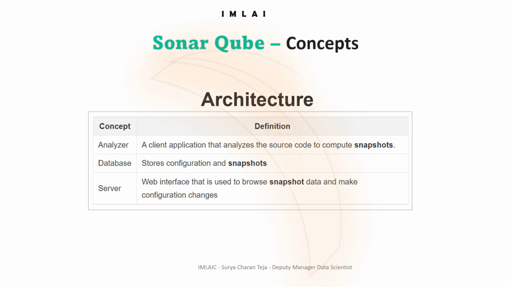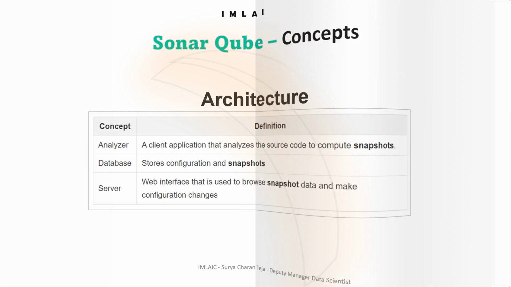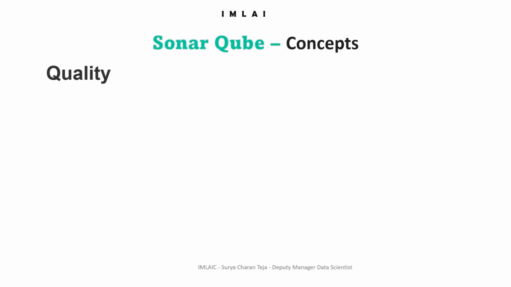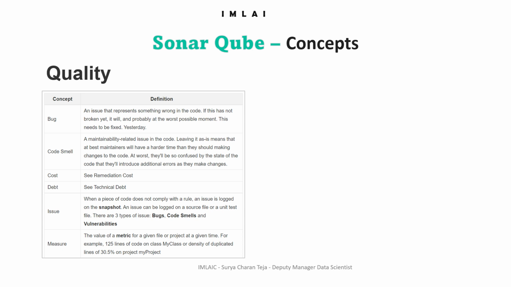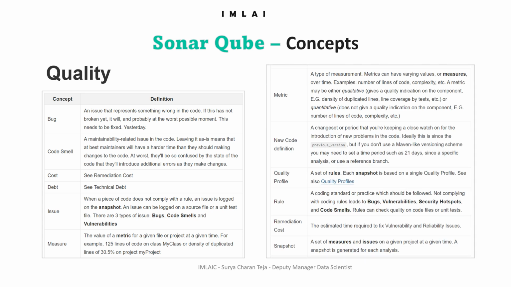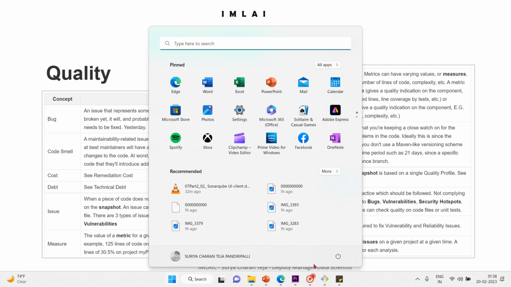Now let's dig deep into some of the SonarQube concepts. So we'll begin with quality. What all stuff does quality consist of, such as bug, code smell, cost, debt, issue, measure, metric, new code definition, quality profile, rule, remediation, cost snapshot. Everything we're going to understand using this.